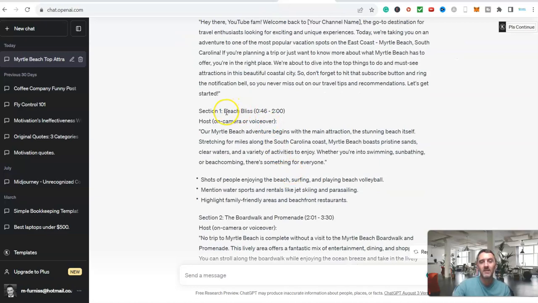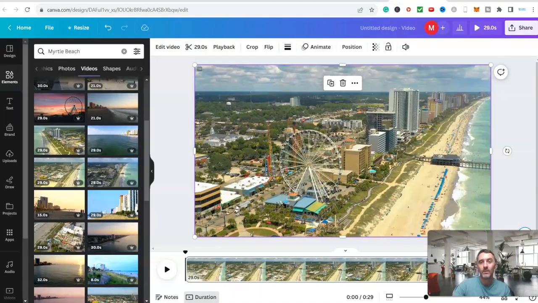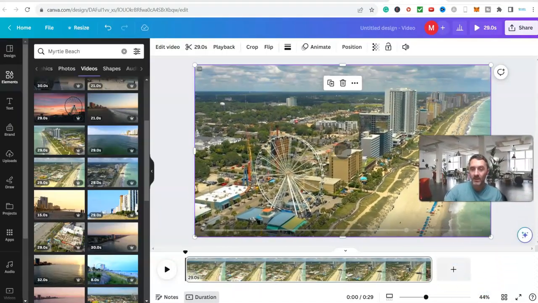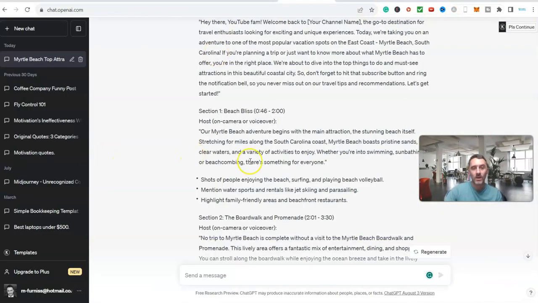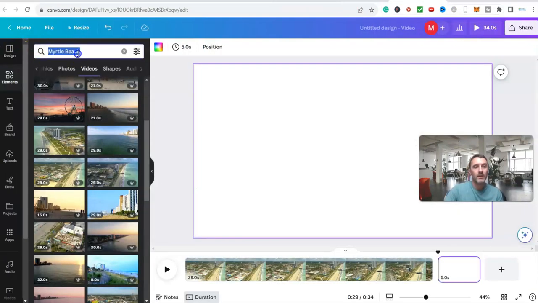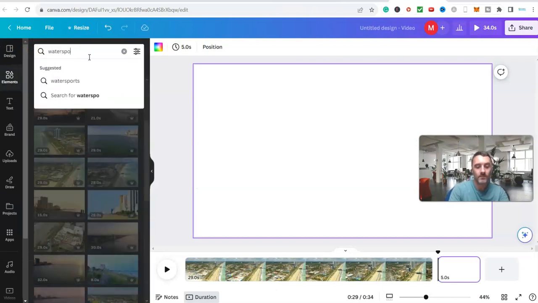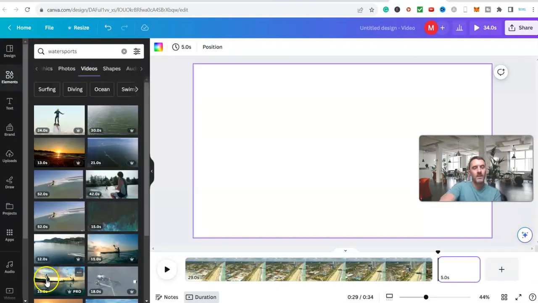Now we can see here it says Beach Bliss. So then down here, what we'd do is we'd move your head and we'd click on add page, and then because it's just talking about shots of everyone enjoying the beach, mention water sports. Okay, so I'm going to type in water sports, like so. Find a water sports video, and then again, the same process. You see this one here, this one is a free one, and you'll notice this is 42 seconds. This one here is 52 seconds.